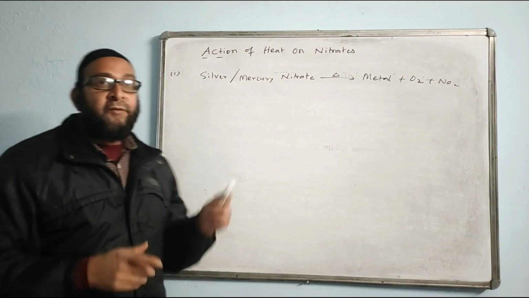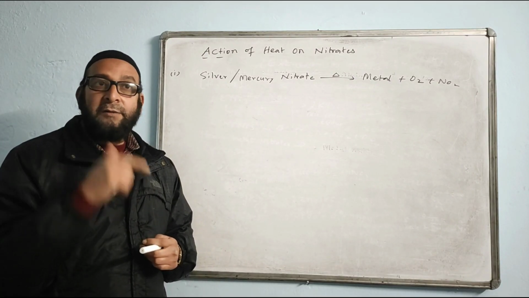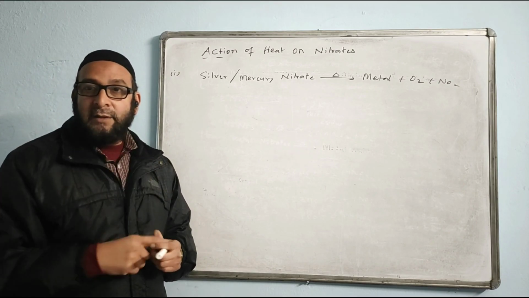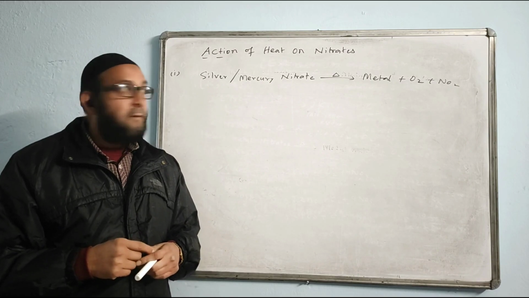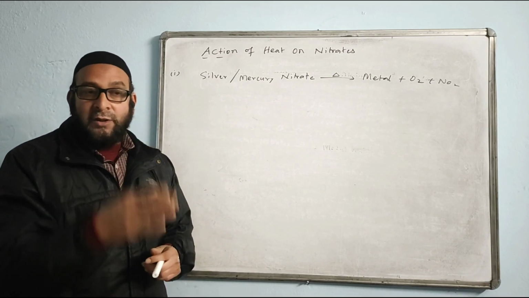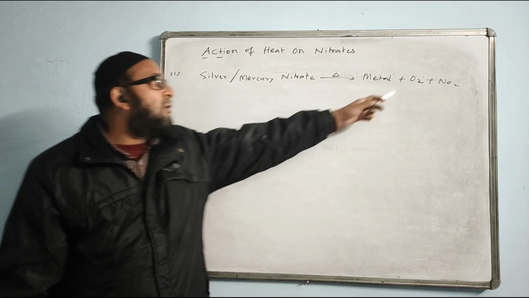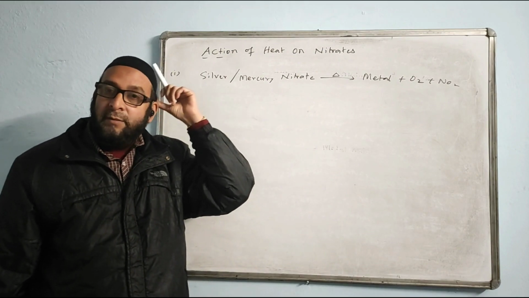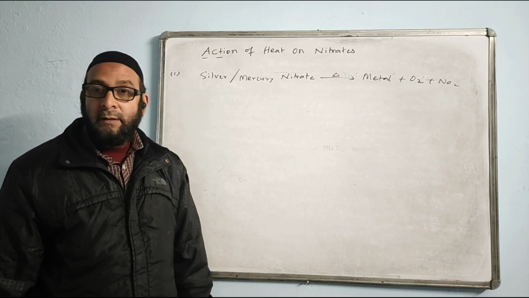See the difference. First category, alkali metal category, we get metal nitrite and oxygen gas. Silver and mercury nitrate time, in heavy metal time we get metal oxide, oxygen and nitrogen dioxide. There were two gases. Here also oxygen and nitrogen dioxide are common, but we don't get the metal oxide. We get metal directly.